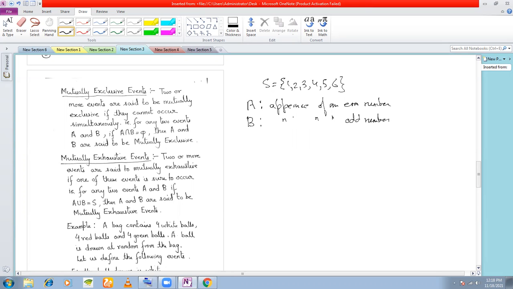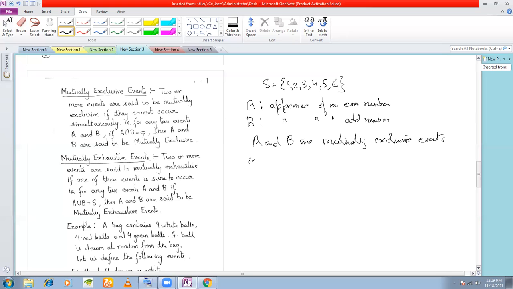Can you tell me whether these two can occur together? Is it possible that A and B can occur together? No, sir. Because if you are rolling a dice, you will either get an even number or an odd number, right? Isn't it? You will not get a number that is even and odd both at the same time, isn't it? So either you will get an even number or you will get an odd number. So that is why we say A and B are mutually exclusive events. They cannot occur simultaneously.